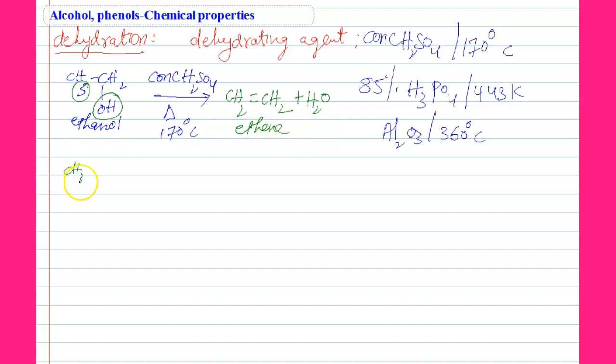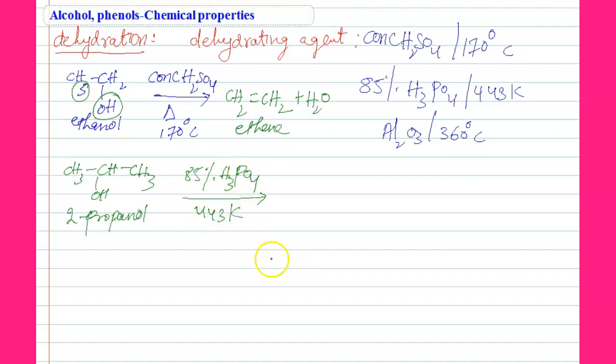Similarly, CH3CHOHCH3, so 2-propanol, with 85% H3PO4 at 443 Kelvin gives, here students, OH and one hydrogen.